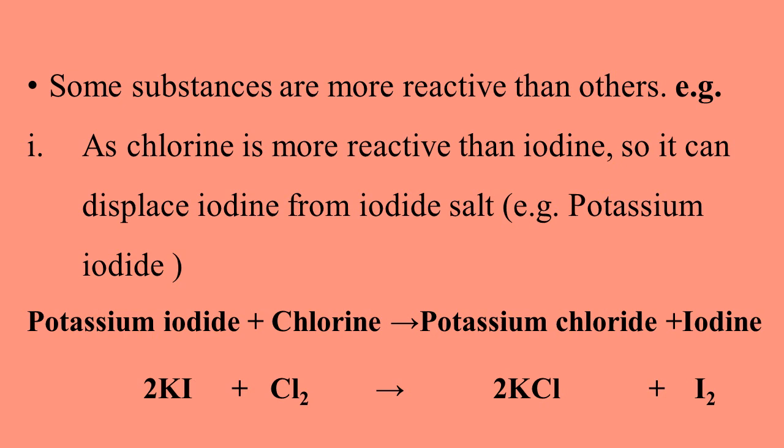There are also many substances which are more reactive than others, meaning they have more capacity to undergo a chemical change. For example, chlorine. Chlorine is more reactive than iodine because it can displace iodine from its salt like potassium iodide. Here you can see in the equation that chlorine has displaced the iodine from potassium iodide and made another salt, potassium chloride.